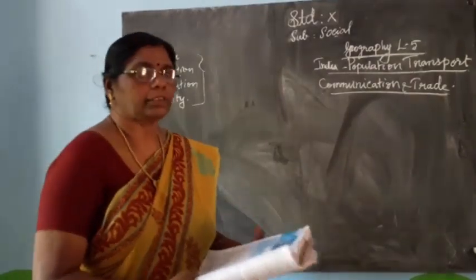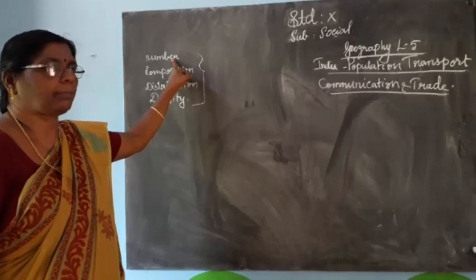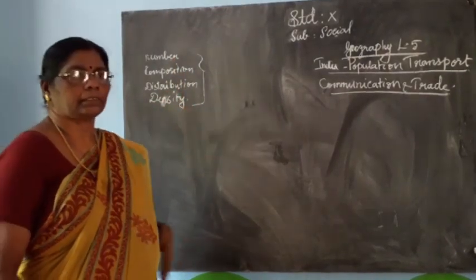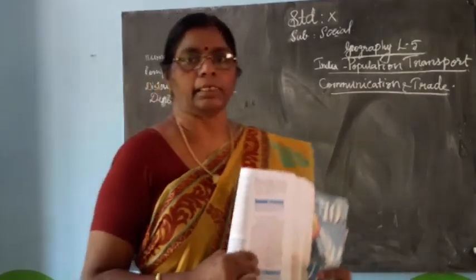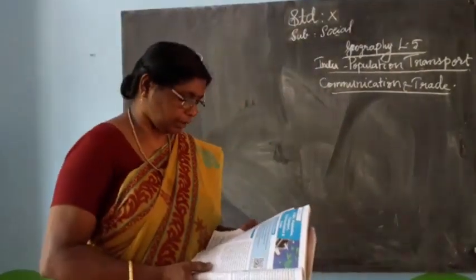Therefore, it is essential to study each and every component. What are the components of population? Number, composition, distribution and density. So, we must study these components.